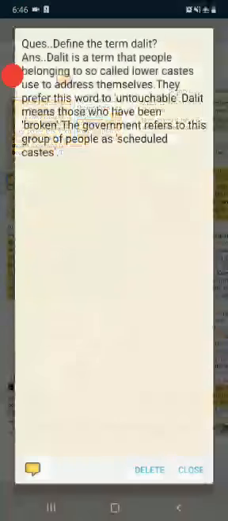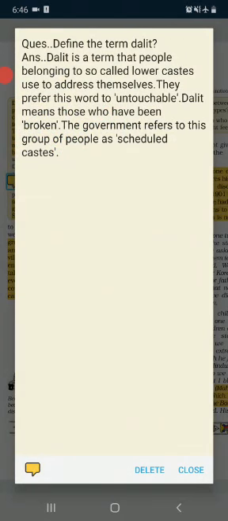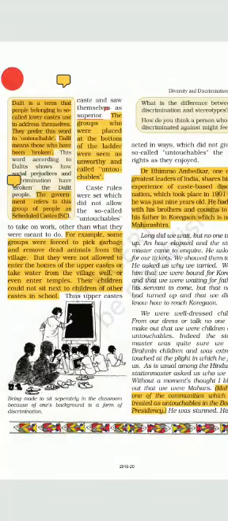Now we will define the term Dalit. Dalit is a term that people belonging to the so-called lower caste use to address themselves. They prefer this word to untouchable. Dalit means those who have been broken. The government refers to this group of people as scheduled castes. Now the term they are given, the Dalits, is the scheduled caste. You have seen that now in almost all categories, when we apply for a government job, they are given separate reservations for the scheduled caste. Many of the rights are given to these scheduled castes as compared to the general category.